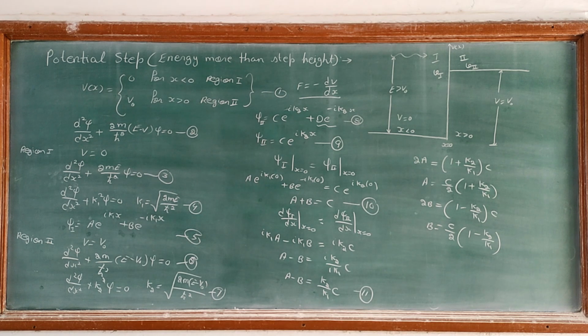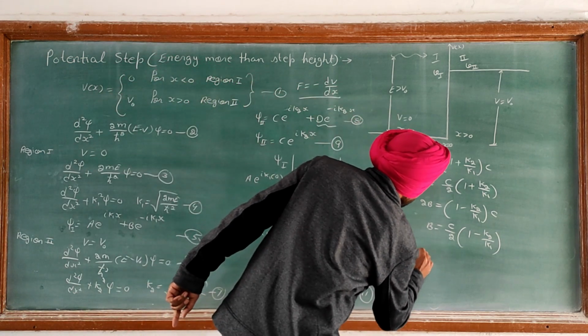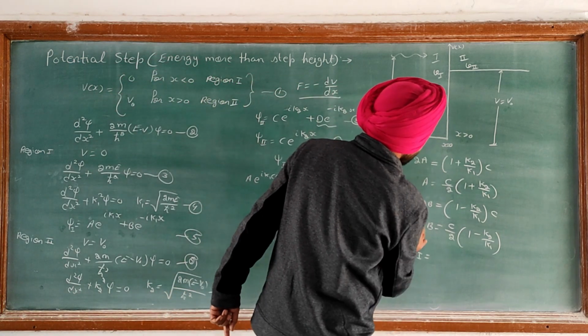Now we will substitute these values. So finally we have psi 1 is equal to, I will substitute a and b.